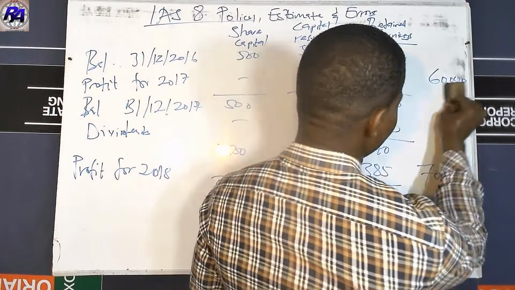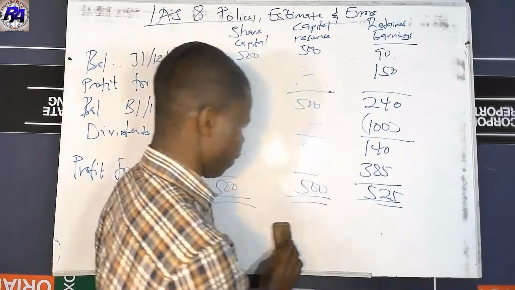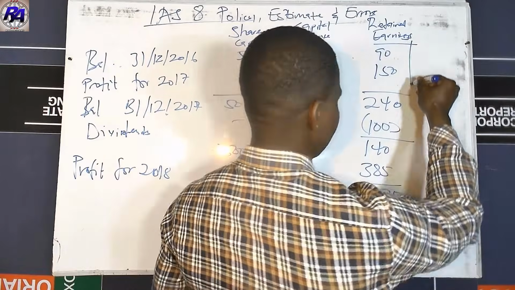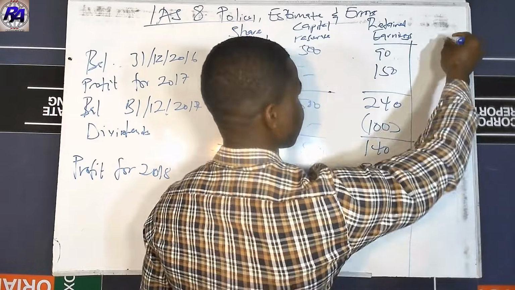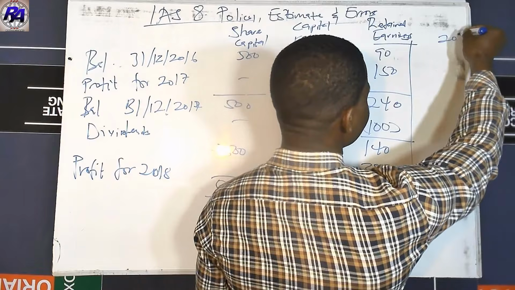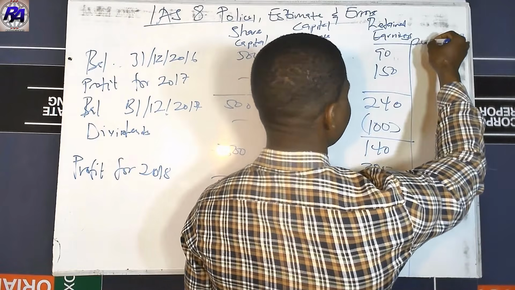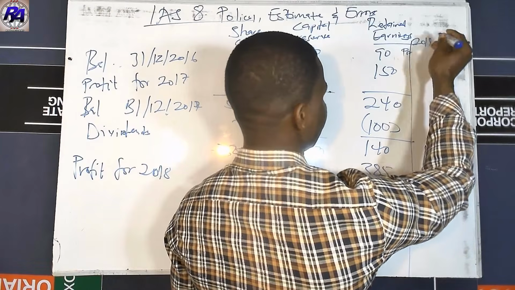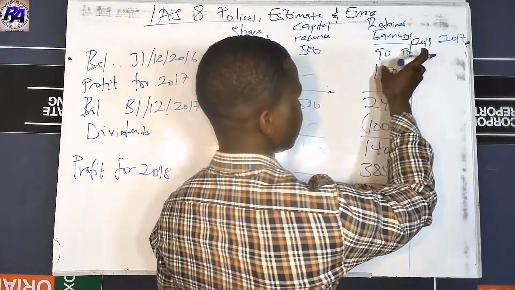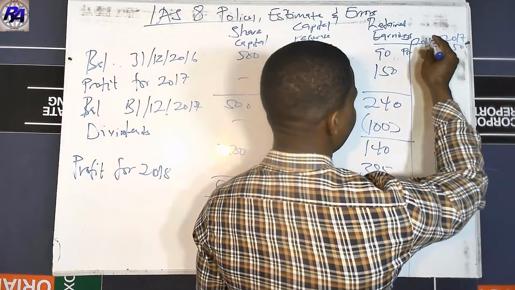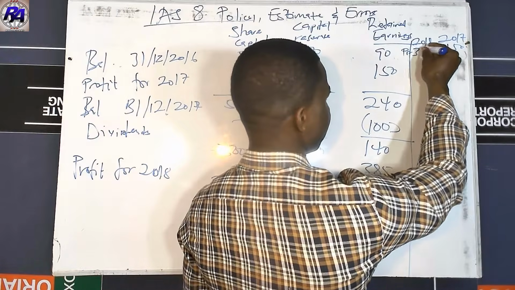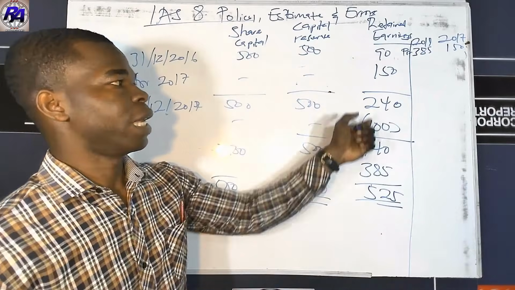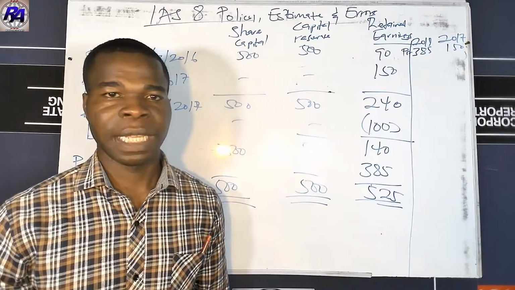Because of the nature of the board, let's manage and fix it over here. Let's have 2017 here and then 2018 over here. Now let's say the profit. So the profit for 2017 was 150, and then the profit for this one was 385. Remember, these are the only two figures that we can effect the changes on.